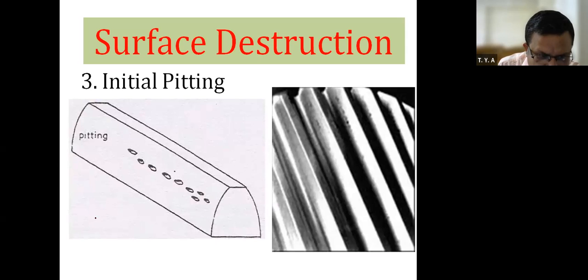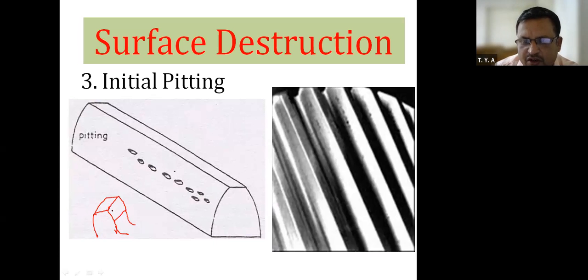I will draw a gear tooth here. Suppose this is the gear tooth. Surface irregularity means the surface finish or surface roughness. Surface roughness of the gear tooth will be more.